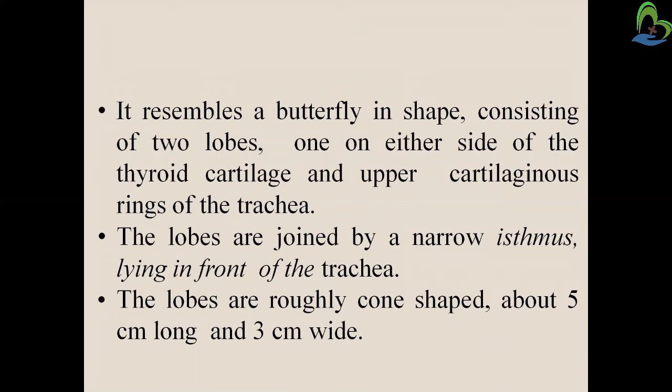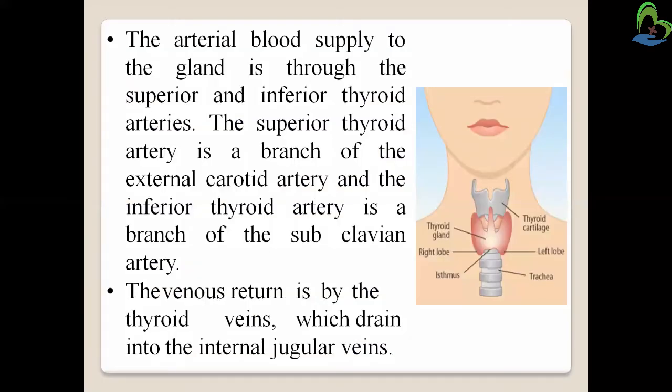So the shape of the thyroid gland is a butterfly, and there are two lobes in this gland, and the lobes are joined by the narrow isthmus lying in front of the trachea. The lobes are roughly cone shaped, about 5 centimeters long and 3 centimeters wide. You can see in the picture the right and the left lobe, and the isthmus, and the trachea and the cartilage.